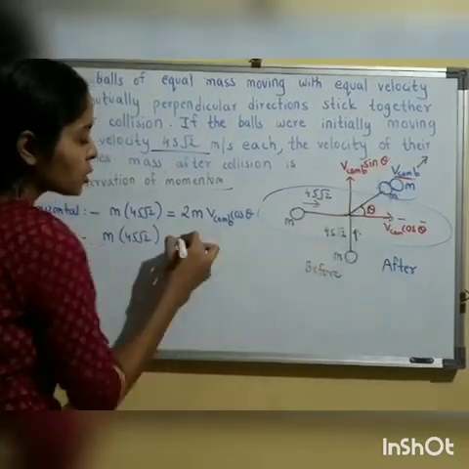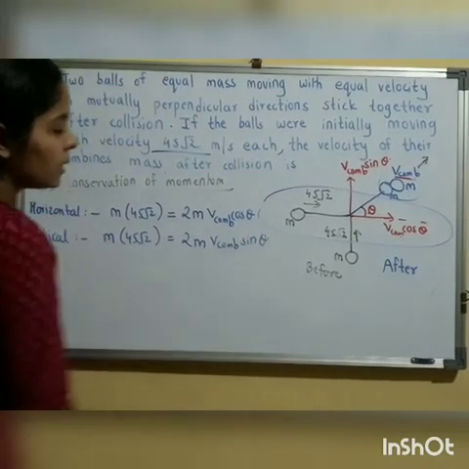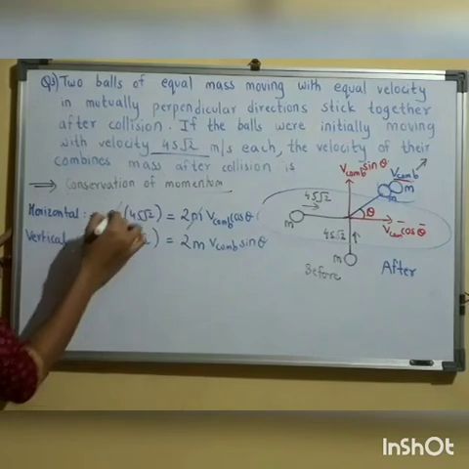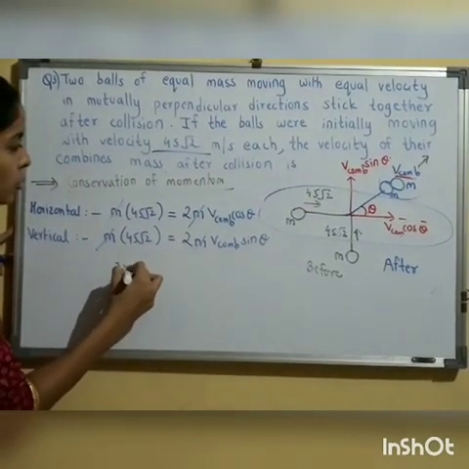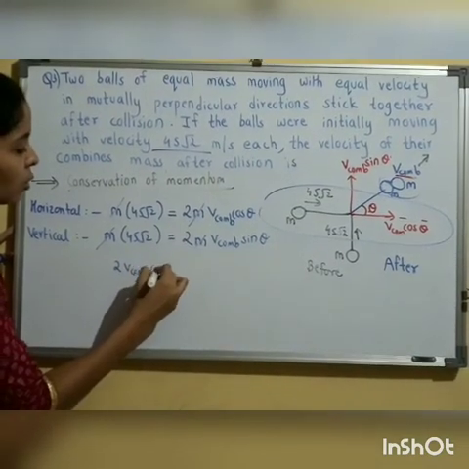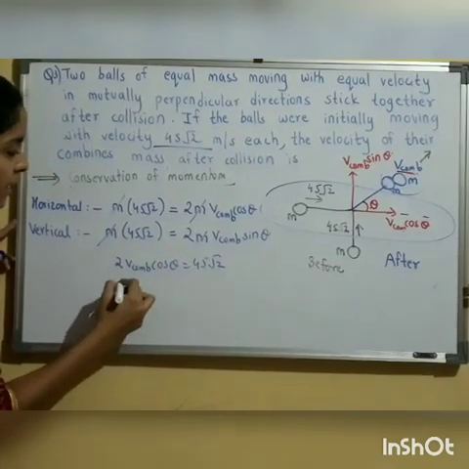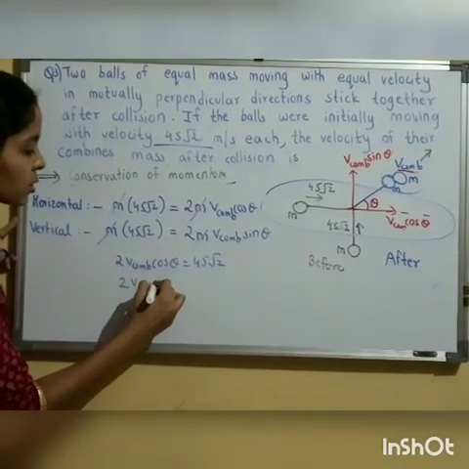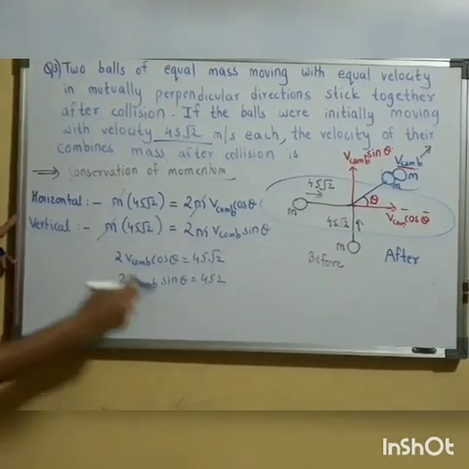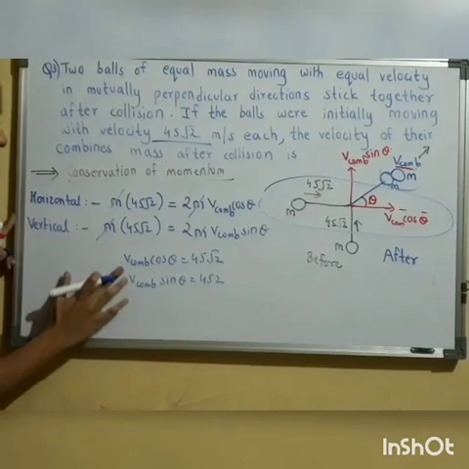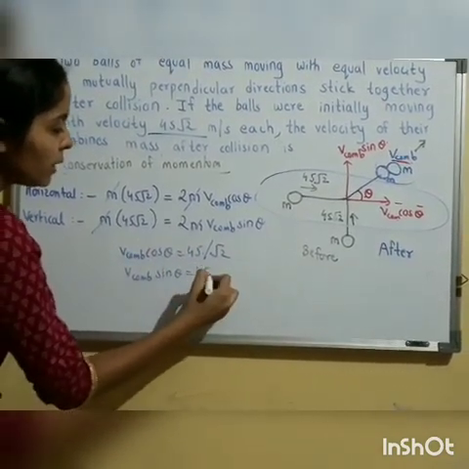If I eliminate the mass, from the first condition I get 2 V combination cos theta equal to 45 root 2, and from the second condition 2 V combination sin theta equal to 45 root 2. Taking the 2 to the right-hand side, I get 45 by root 2 in both cases.